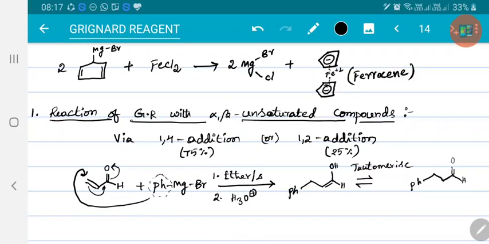So this is not only in case of aldehydes, in case of esters, ketones, anhydrides, amides, etc. In all such cases, the reaction proceeds in this way, right?